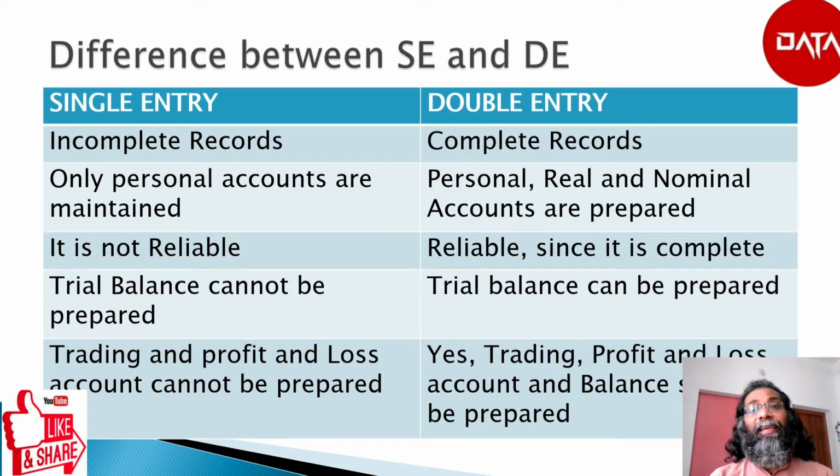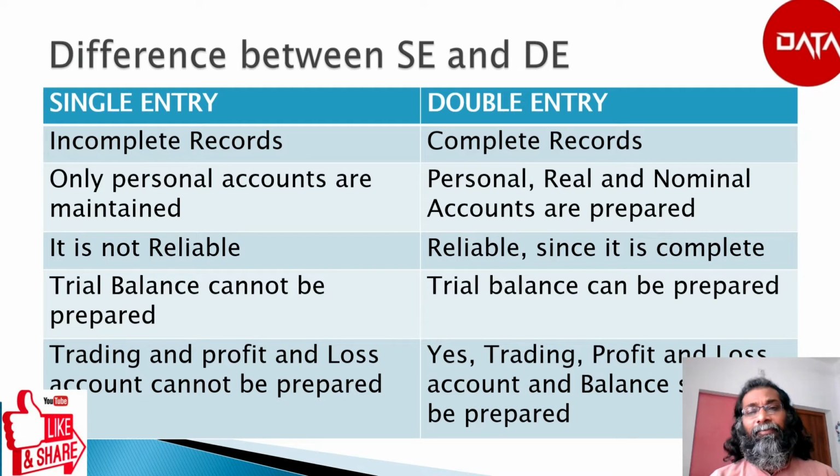But in the case of the single entry system, since it is not complete, we may not be able to say that it is completely reliable. Another point is trial balance can be prepared under double entry system, and we can check the arithmetical accuracy of the books of account that we have maintained. But under single entry system, the arithmetical accuracy cannot be measured since we cannot prepare a trial balance.